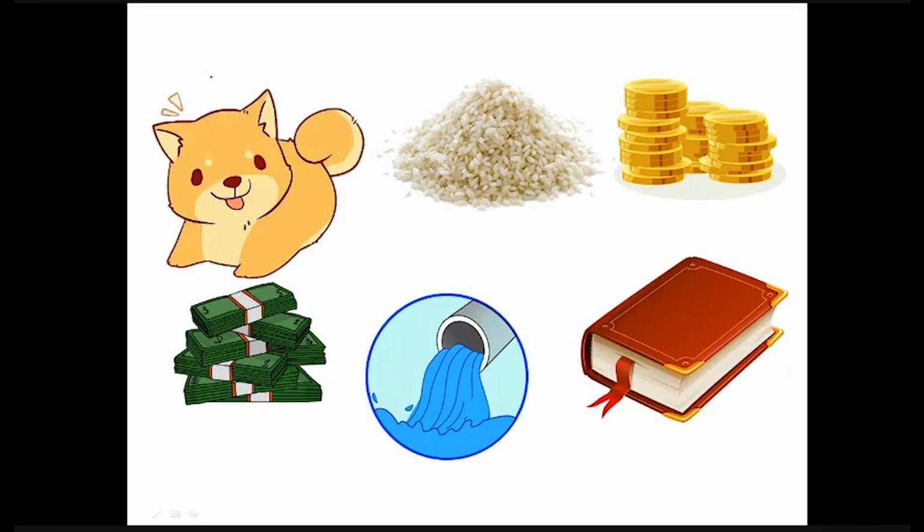The dog over here is a countable noun. The rice is an uncountable noun. Coins are an example of countable nouns. Money is an example of an uncountable noun. Water is also an example of an uncountable noun. Books are an example of a countable noun. Let's talk a little about this category.